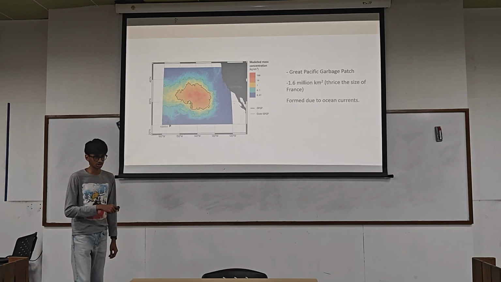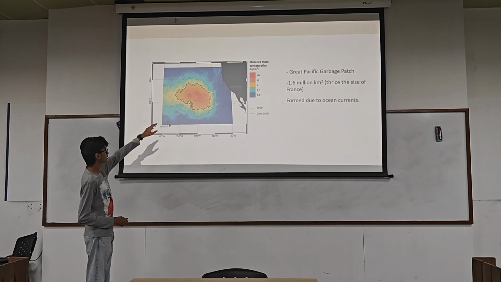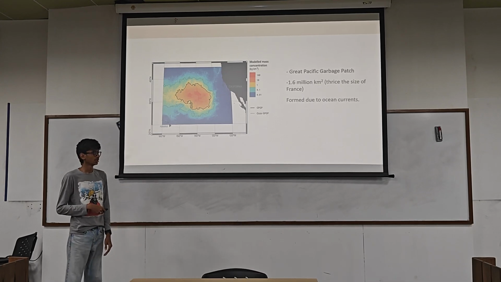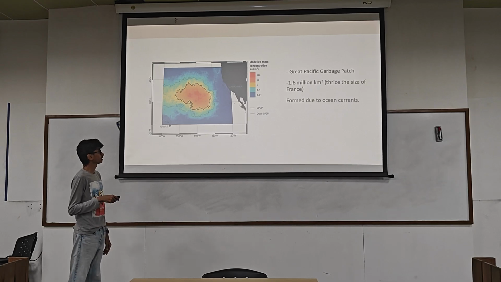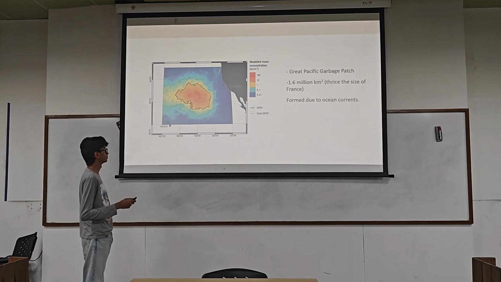Here, due to the ocean currents, all the plastic from the ocean ends up over here, and it leads to the creation of a dead zone under it. In all of the earth, there are majorly 4 to 5 dead zones, which are this big in size.